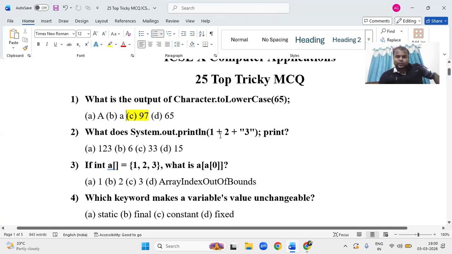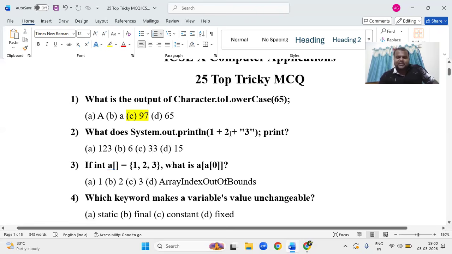Even if you think 1, 2, 3 or 6, that is wrong, because these are integers and 3 is a string. So 1 plus 2 you can add to get 3, and another one is 3. You can check in the compiler also. What is the answer? 33.